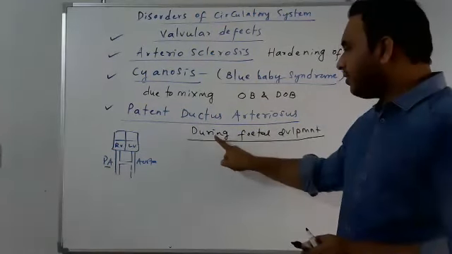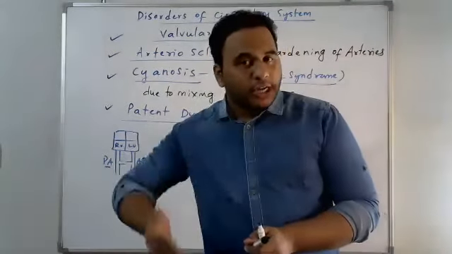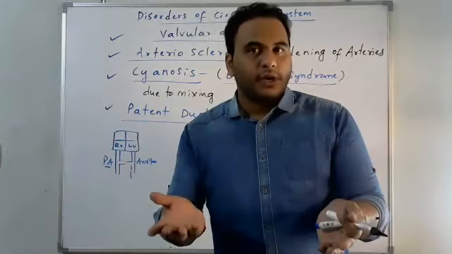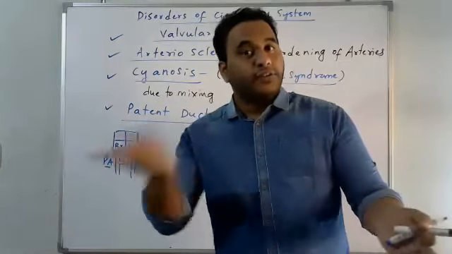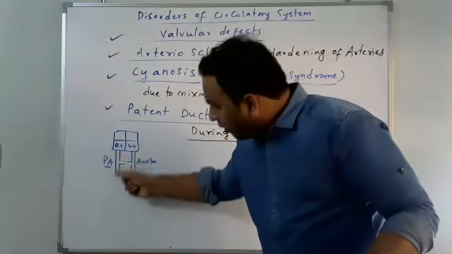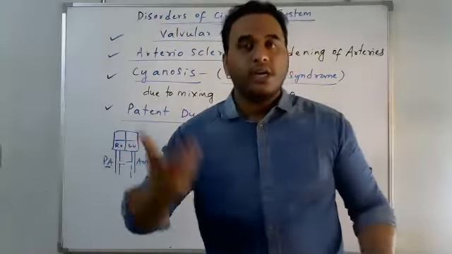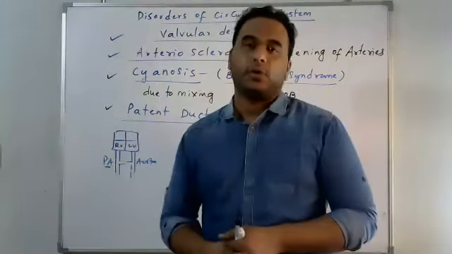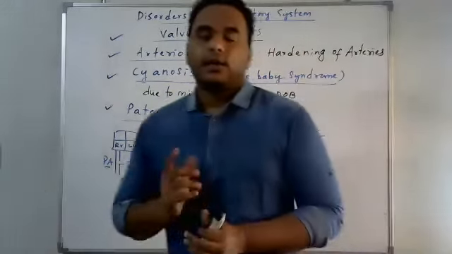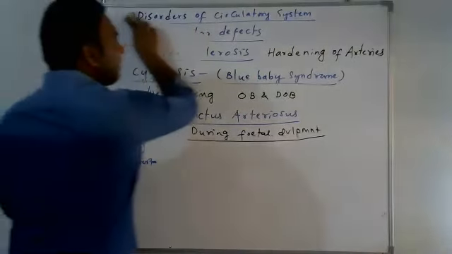When it is present during fetal development, it is a connection between the pulmonary artery and aorta. After birth it will be closed, but due to some reasons, if it won't be closed, the oxygenated and deoxygenated blood will both be mixed. It results in the supply of deoxygenated blood also to the body tissues. So that is one more condition. Got it. And now we will study some diagnostic methods.